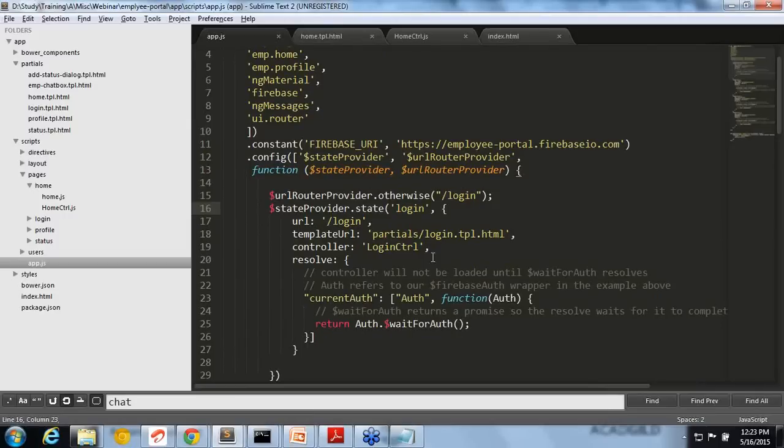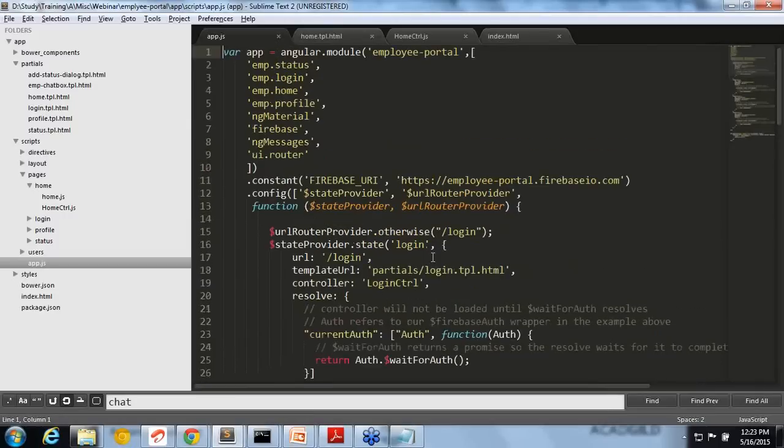I don't know how much you are getting, because it's a little fast. We are doing a lot of things here.